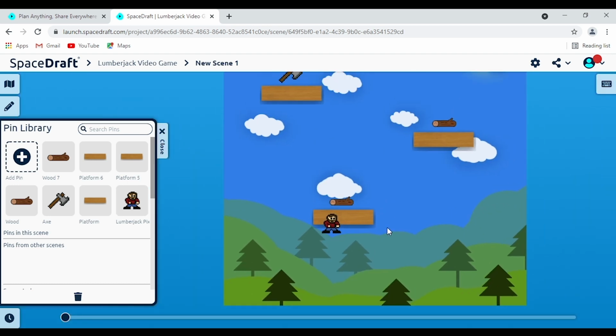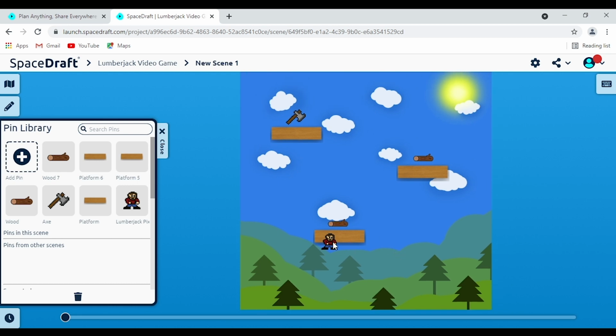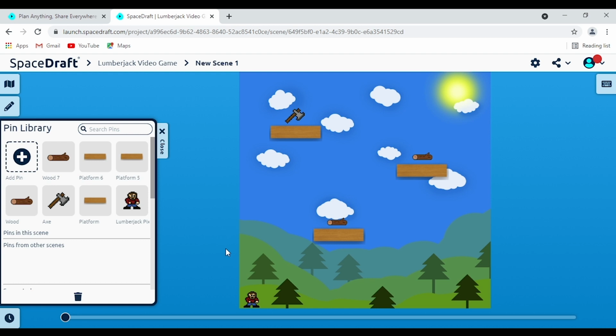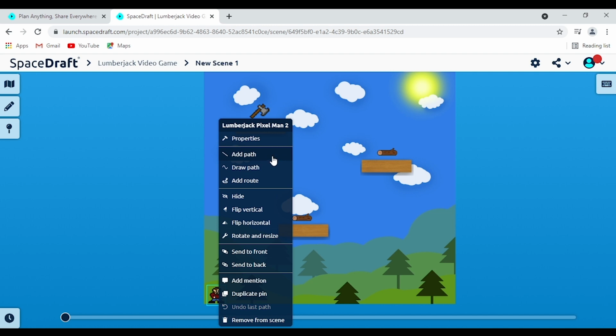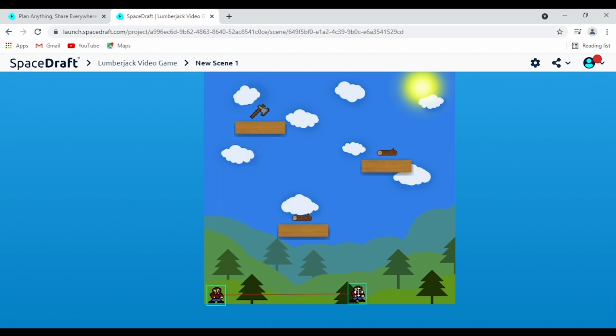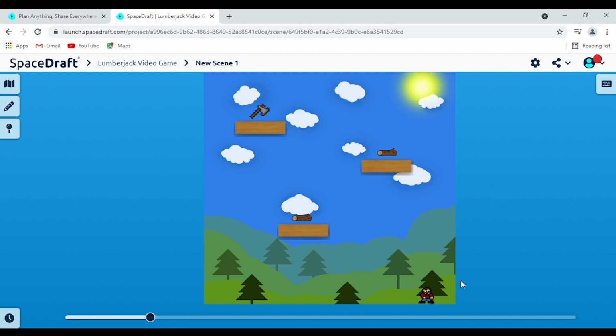But now let me show you how you can add in a path to your pins, so you can really bring the movement to life and really showcase the story or features or whatever it is that you want to say in your scene. You can really effectively illustrate it. So like we saw at the start of the video, I'm going to showcase to you how to add movement to your individual pins in the scene so you can really bring it to life. So there's 3 ways to do that. If we right click on the pin and we select add path, we can draw a straight line path in kind of whatever direction we want, but it has to be a straight line path. So when I let go, that creates our path there. But there's some other ways we can do it as well.